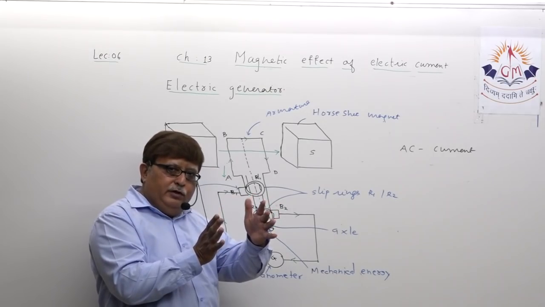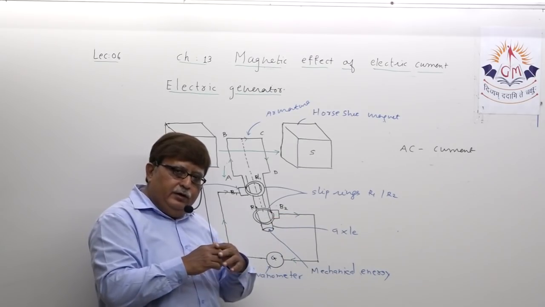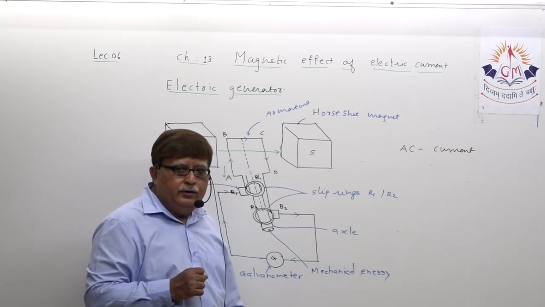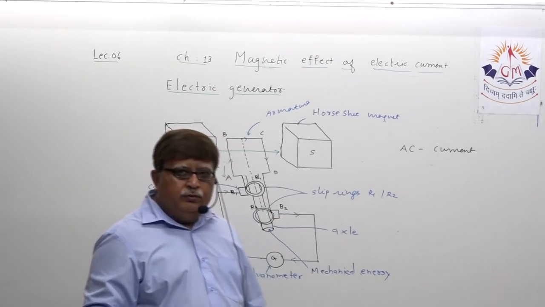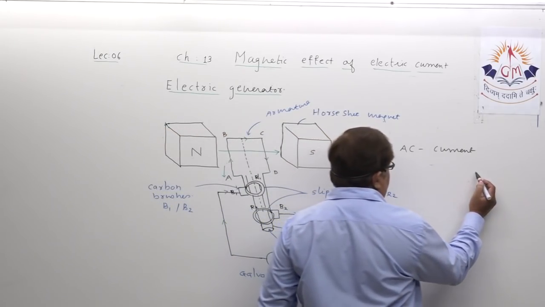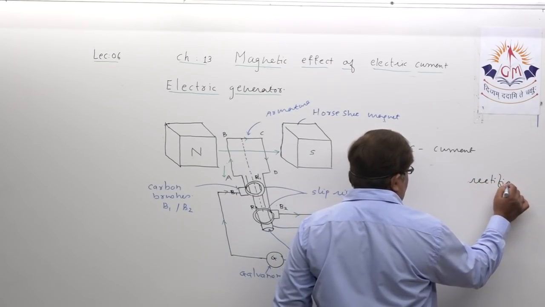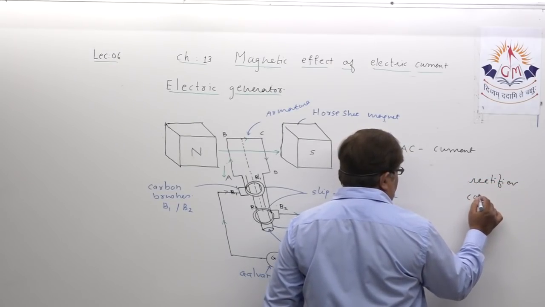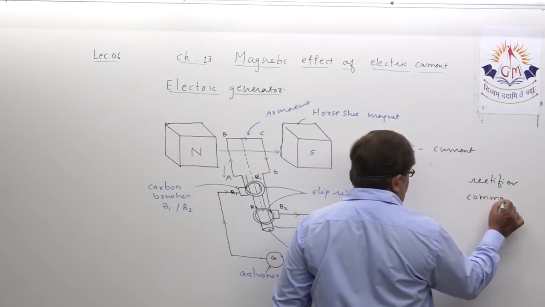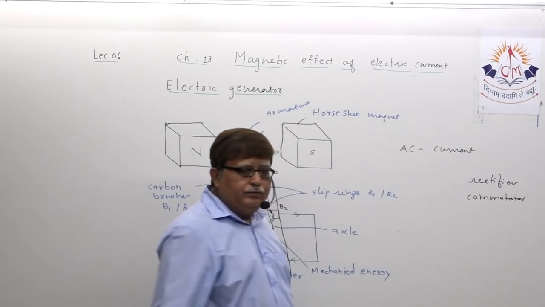Two halves of the slip ring are connected with two carbon brushes. This arrangement is sometimes known as a rectifier arrangement, or you can use the word commutator arrangement also.